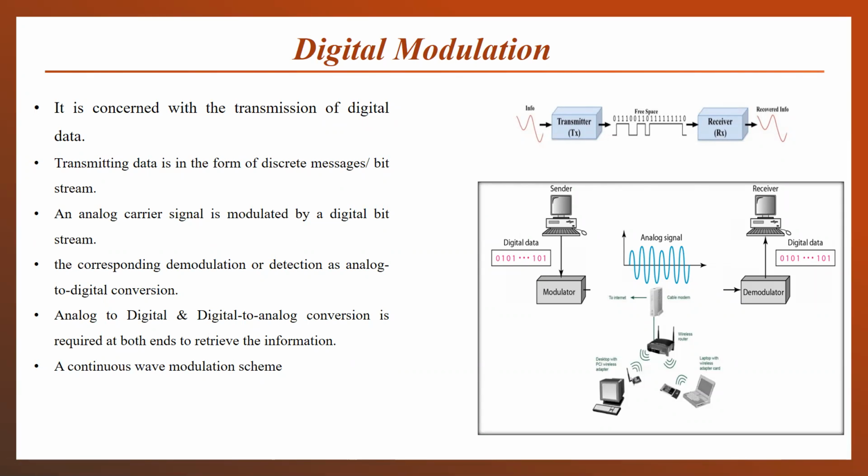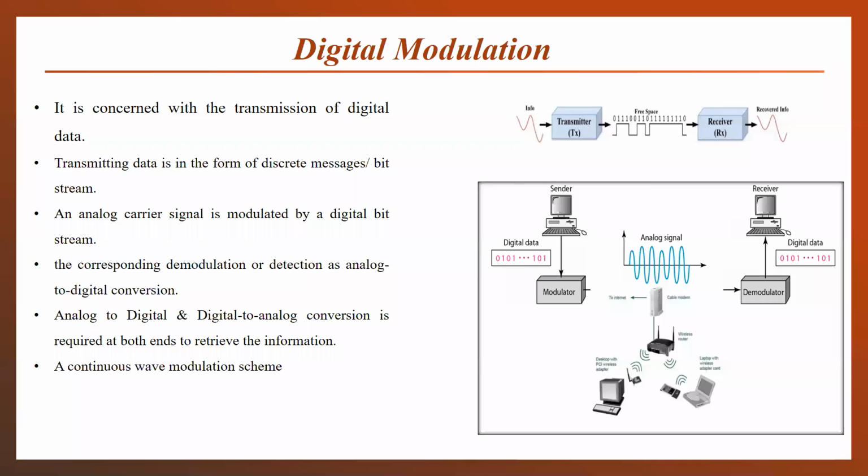And further, we have learned about the pulse modulation scheme. In the pulse modulation scheme, again, the information signal was analog in nature, and the carrier was in the form of discrete pulses. But in the digital modulation scheme, our transmission data, the information data, will be in the digital form.